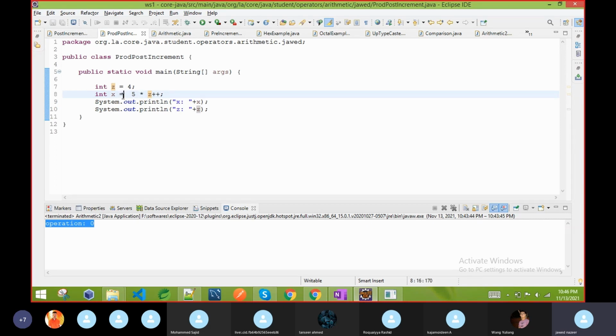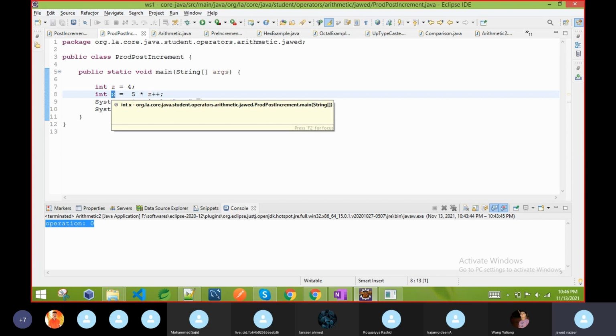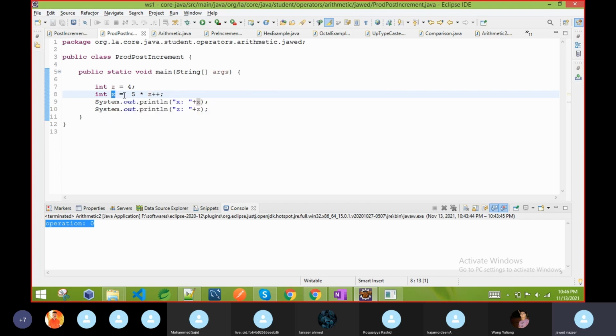So what is the equal assignment operator doing? First it will execute all the right side operations, then it will assign whatever the value will be to x. This is what equal is doing. So equal is generally lower than all operators except post increment, as we saw in the previous example. So here the z value will not increase. So 5 will multiply with the latest z value. The z value is 4. So 5 4s are 20.